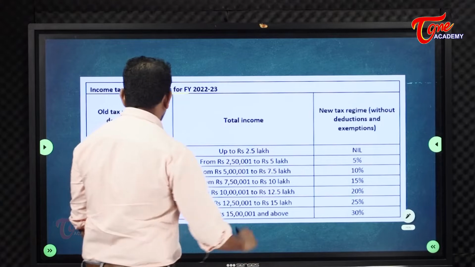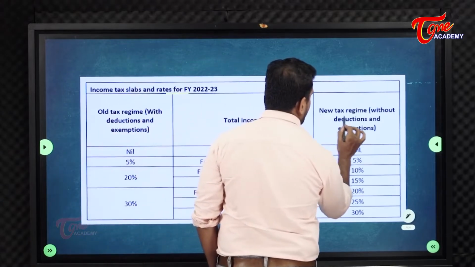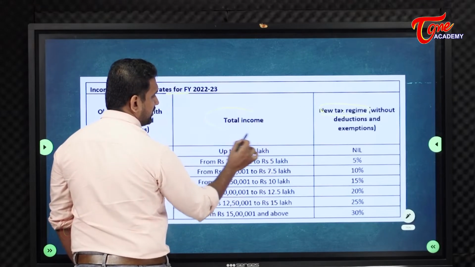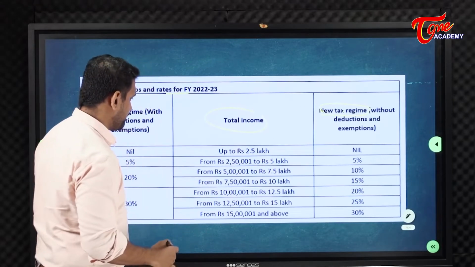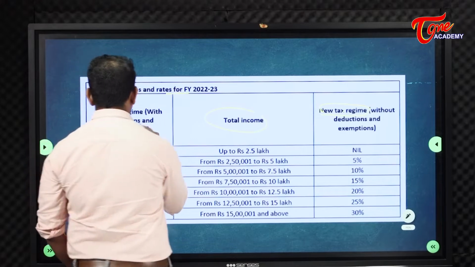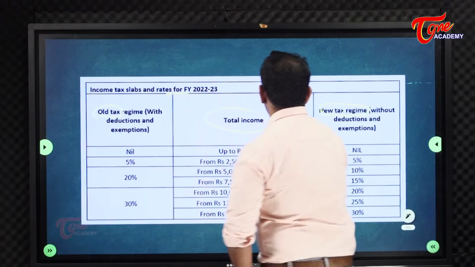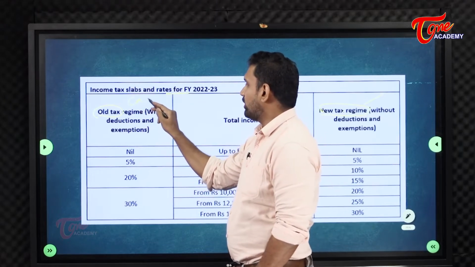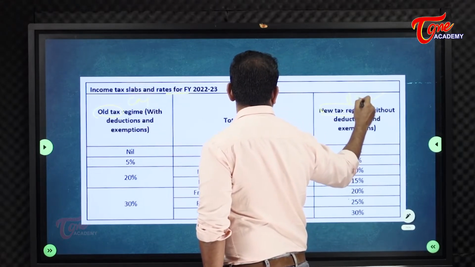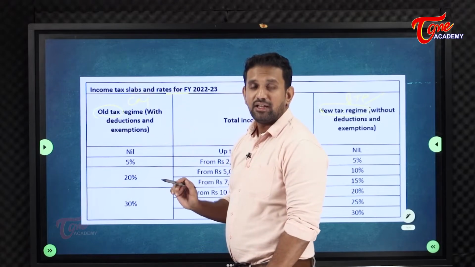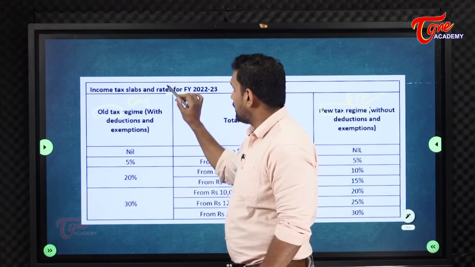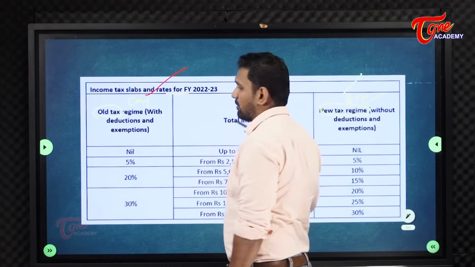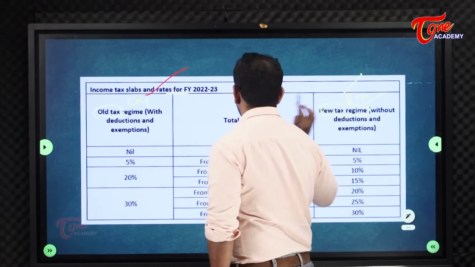See, there are 2 tax regimes. This is the new tax regime, which is given by the BJP government, and this is the older one, the old tax regime, from the Congress government. So the question here is, an individual can follow this taxation system, or an individual can follow this taxation system also. You can follow either, no issue.